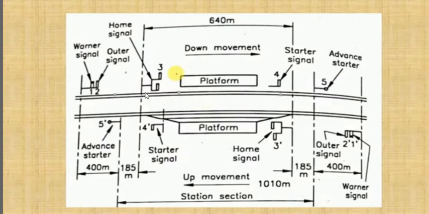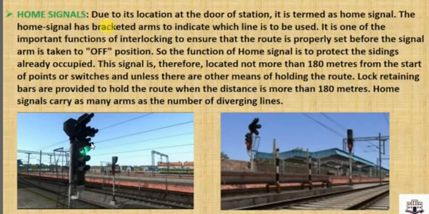It is provided at the railway station, so it controls the movement of the train into the station. It will also indicate on which platform or railway line the train will be diverted and occupy.